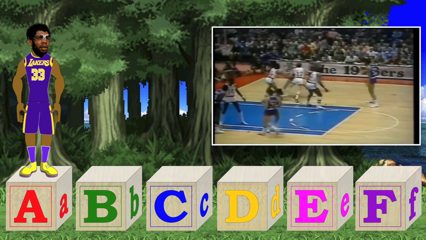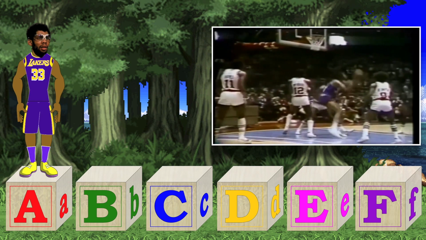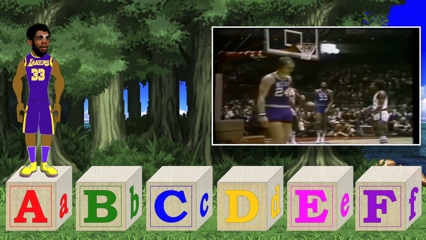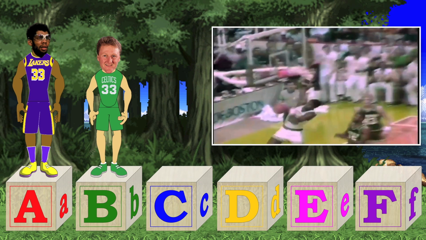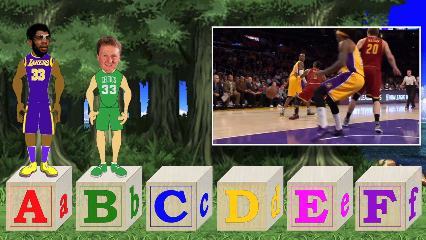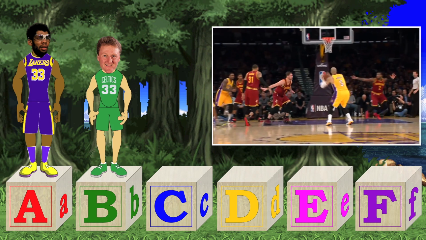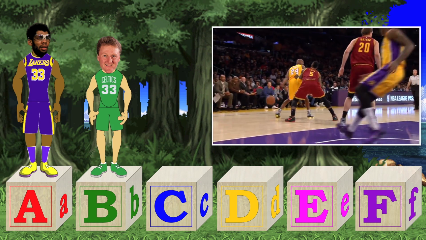A is for Abdul-Jabbar. Kareem Abdul-Jabbar is a top 3 all-time NBA player. B is for Bird. Bird is the word, as Larry is the second best small forward of all time, but this is a close call between Bryant, who is the second best shooting guard of all time. Rest in peace to Kobe.